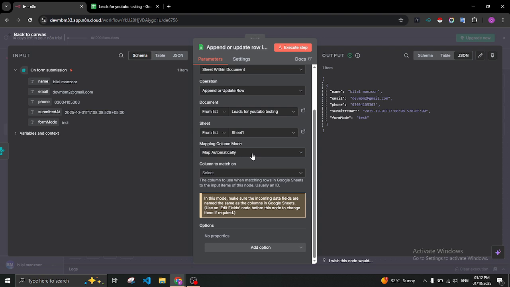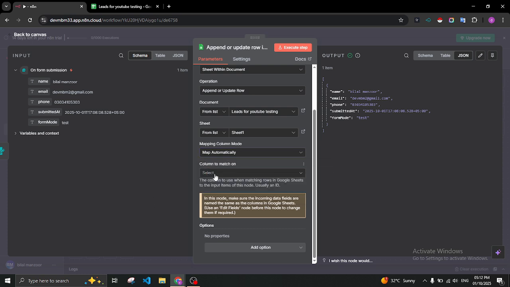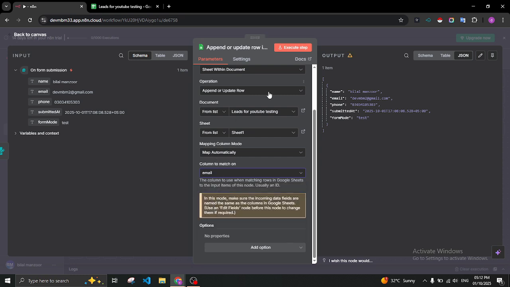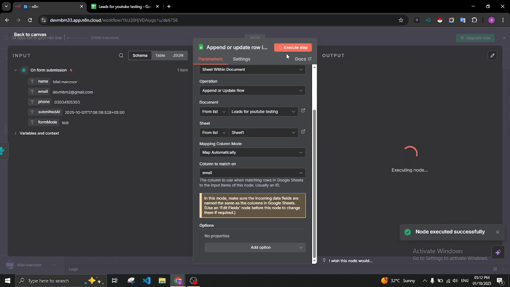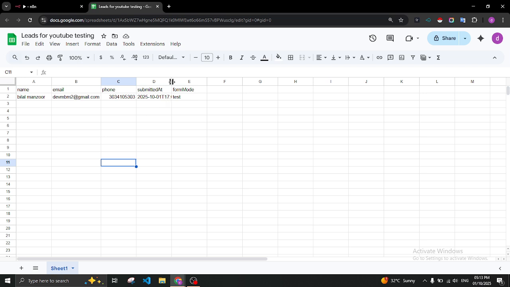Here we will select this option, map each column automatically, and to remove the duplication, we also use this field, automatically by using email. It stops the duplication now. And we click this 2 or 3 times, and let's see whether data is inserting or not. Now you can see here the data is inserted only once. It means the data has stopped duplicating.